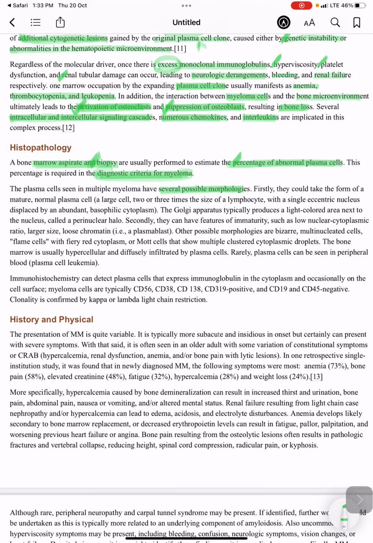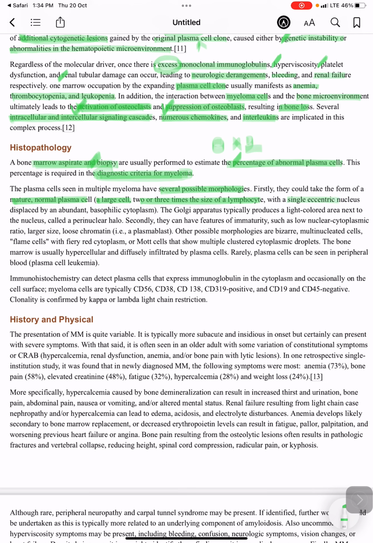The plasma cells seen in multiple myeloma have several possible morphologies. First, they could take the form of a mature normal plasma cell. It is a large cell, 2 or 3 times the size of a lymphocyte.